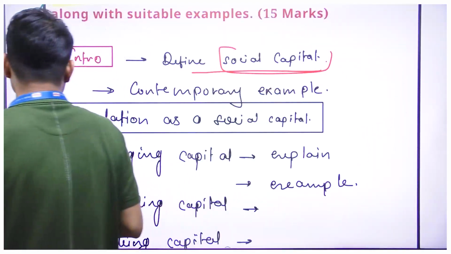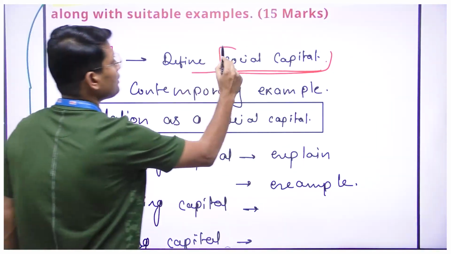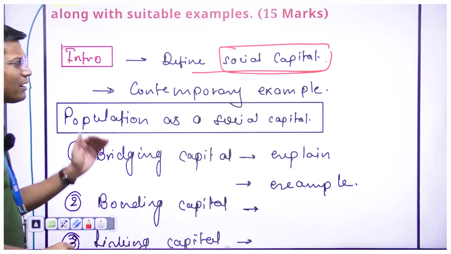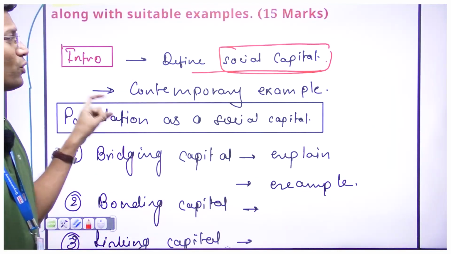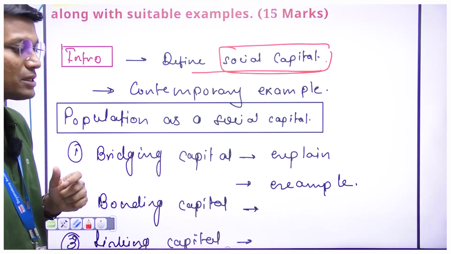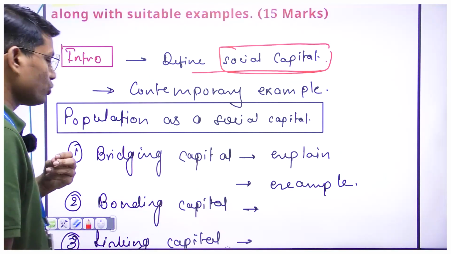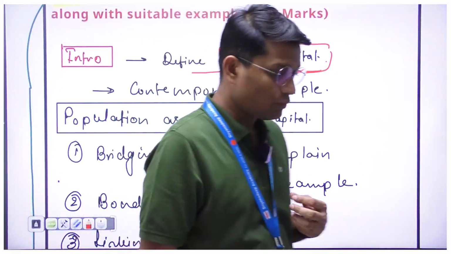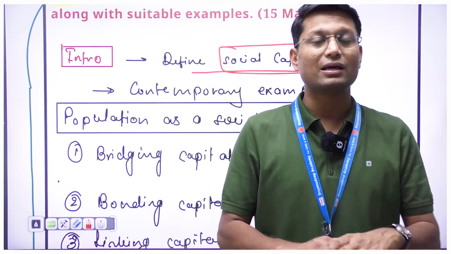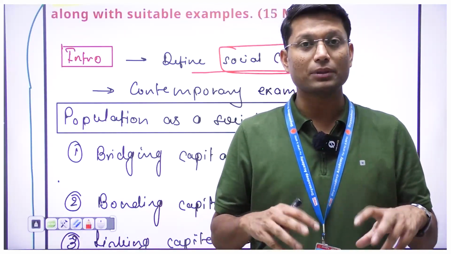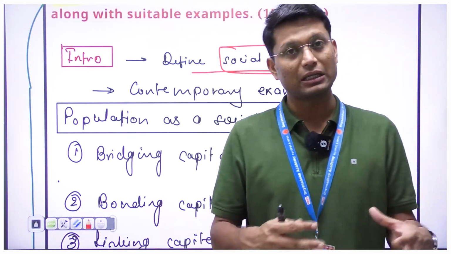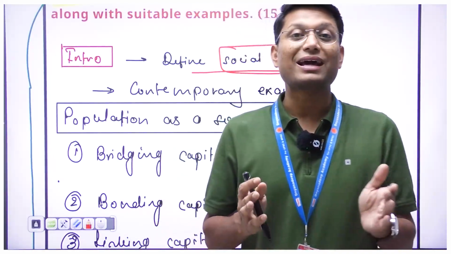So do refer to our notes. There you will find the definitions for social capital and a thorough understanding of what exactly social capital means. Now to give you a brief idea of what social capital is: we as a society are not a burden on the resources available in our surroundings, but we are an asset.